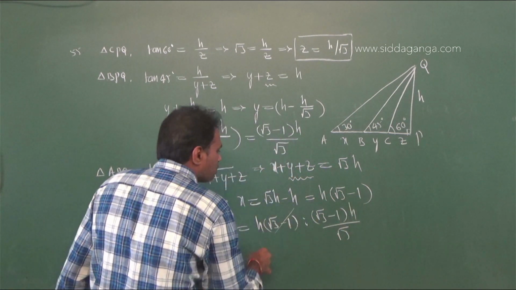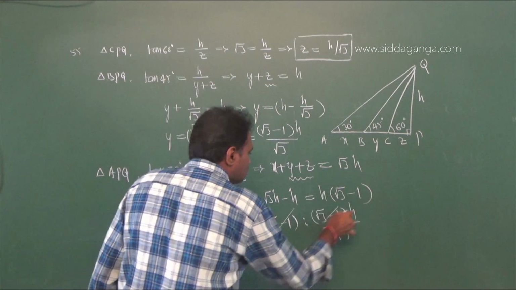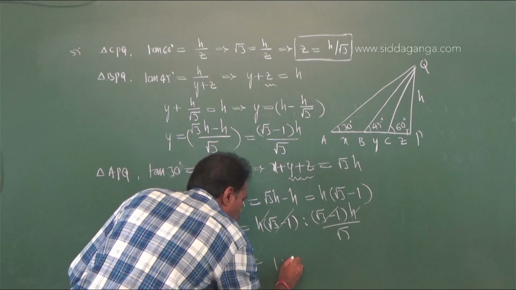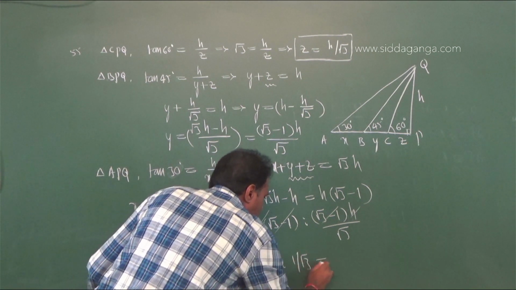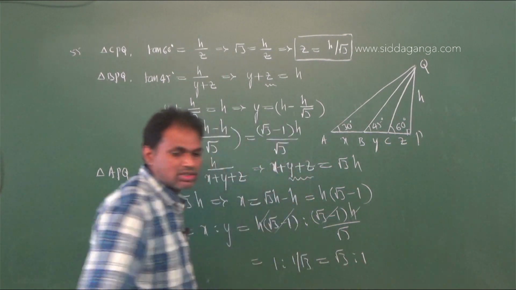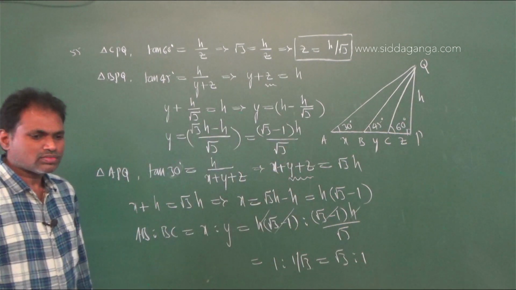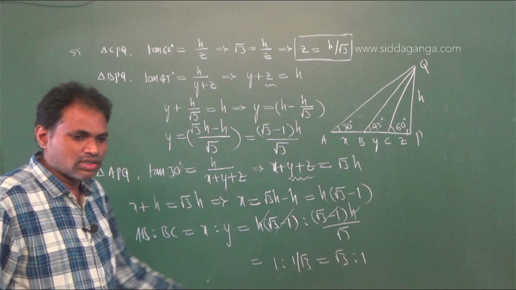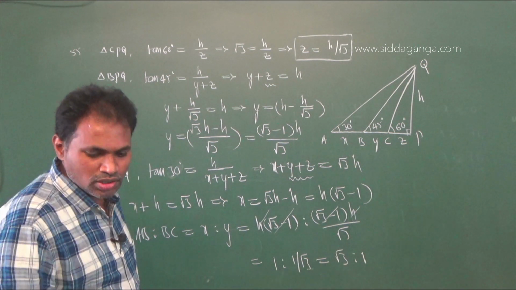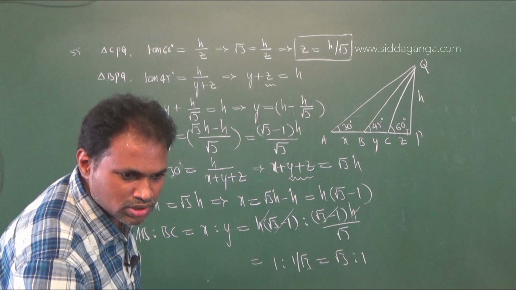Root 3 minus 1 cancels, h cancels, therefore it is 1 is to 1 by root 3, which you can write as root 3 is to 1. Therefore option 3 is right. The ratio between AB and BC is root 3 is to 1. Next question.